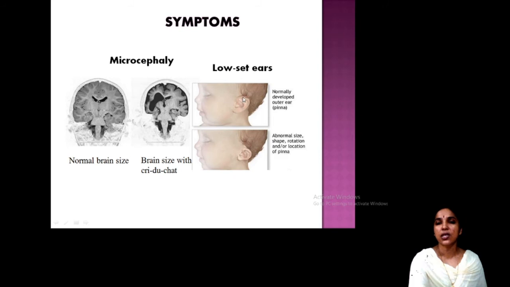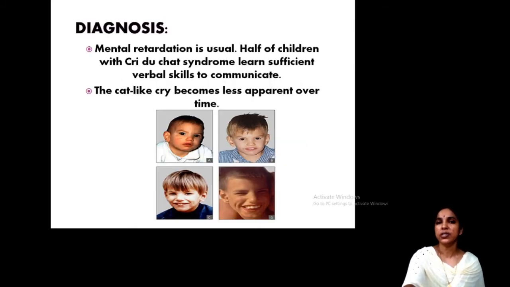Low set ear: this is a normal ear. You can see the change in the placement here. Low set ear, abnormal size, rotation and location of the pinna is different. The pinna, you know, is different. So low set ears and microcephaly are two common symptoms.